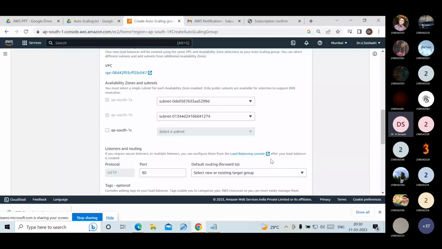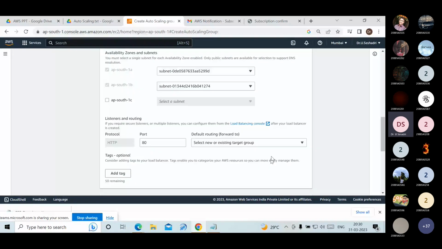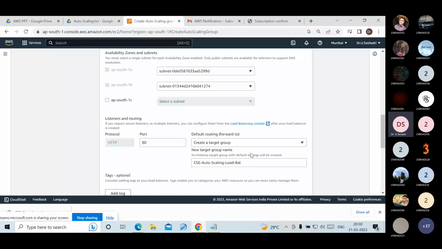Scroll down. Protocol HTTP I am using. Now select a new or existing target group. I am creating a target group. The name suggested is CSC auto scaling load balancer target group.